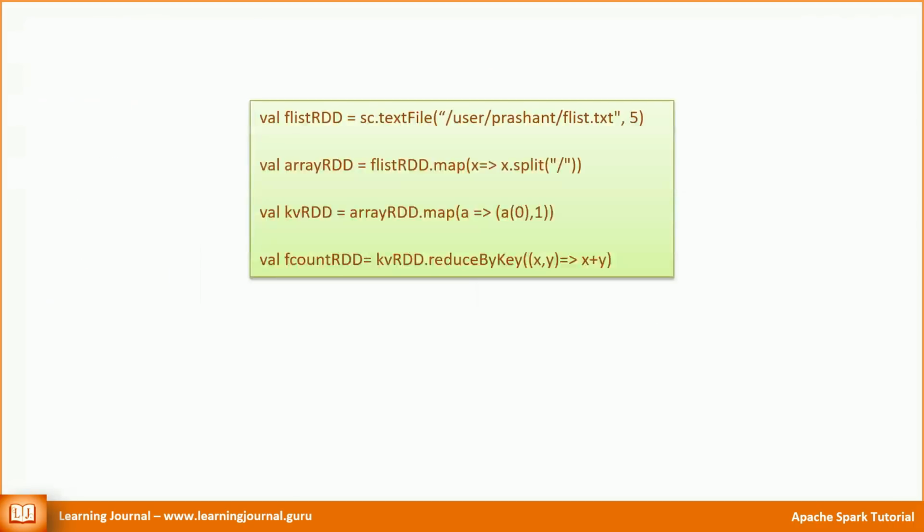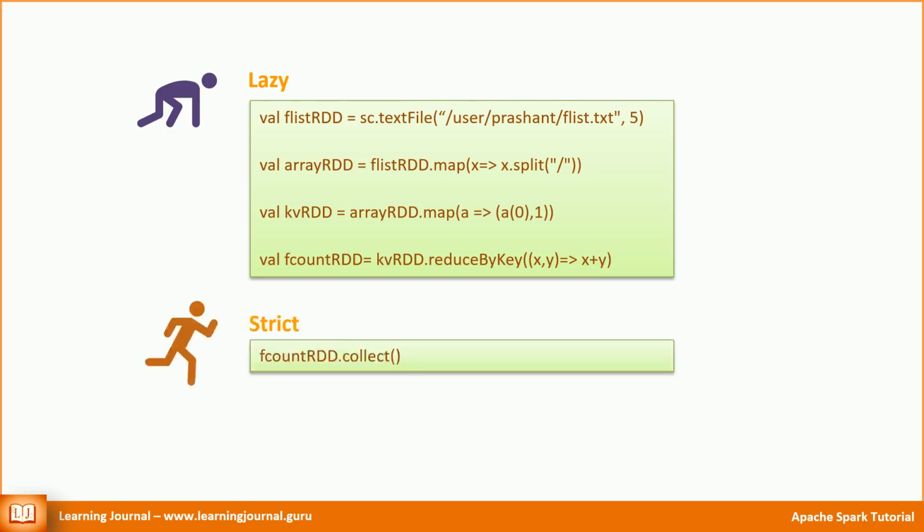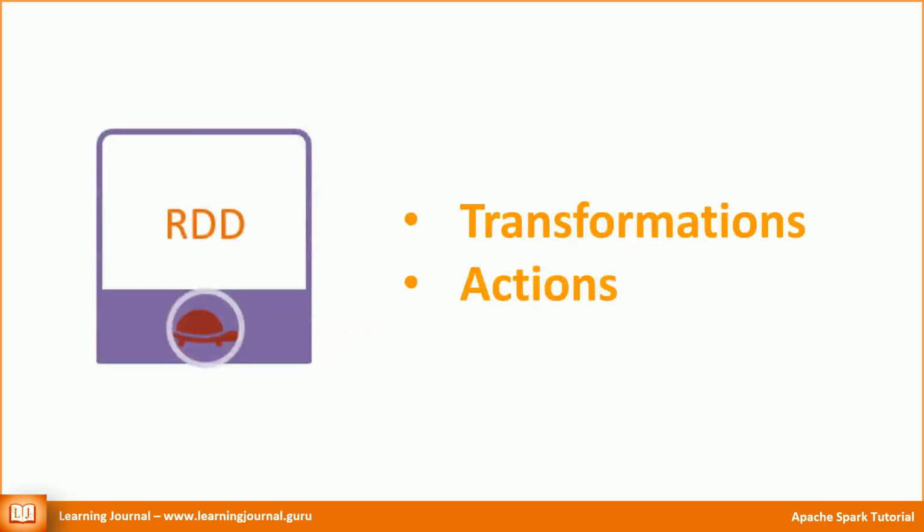All these functions that we executed on various RDDs are lazy. They don't perform anything until you run a function that is not lazy. We call the lazy functions transformations. The non-lazy functions are actions. Let me formalize these 2 terms. RDD offers 2 types of operations: transformations and actions. The transformation operation creates a new distributed dataset from an existing distributed dataset. So, they create a new RDD from an existing RDD.